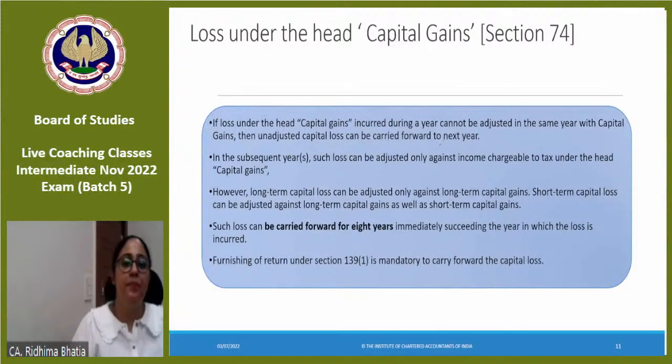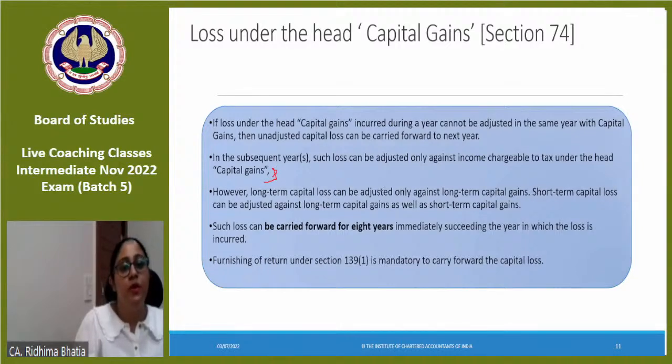Losses under the head capital gains. Now capital gain का loss can only be adjusted with capital gain का income, carry forward करके भी. This we all know, correct? If the loss under the head capital gain incurred during the year cannot be adjusted in the same year with the capital gains, then unadjusted capital loss can be carry forwarded to next year. In the subsequent year also, such loss can be adjusted only against the capital gain income.